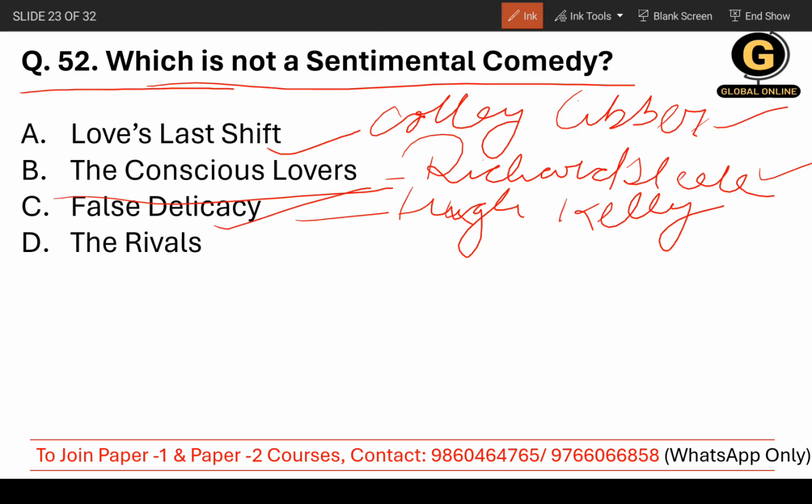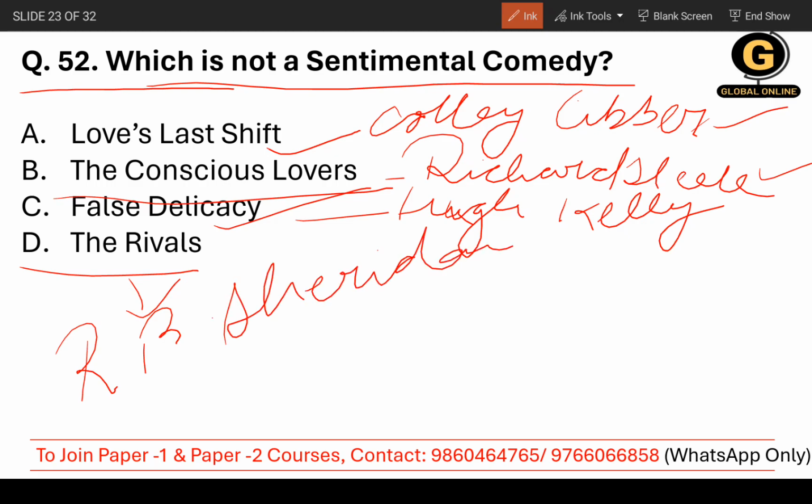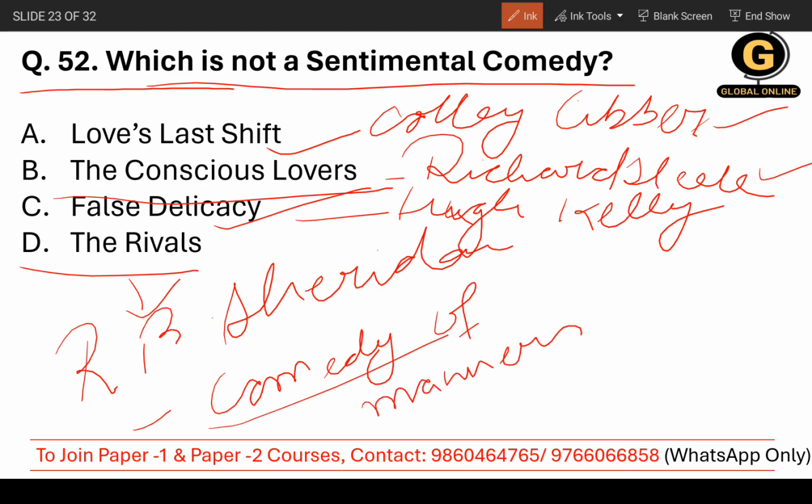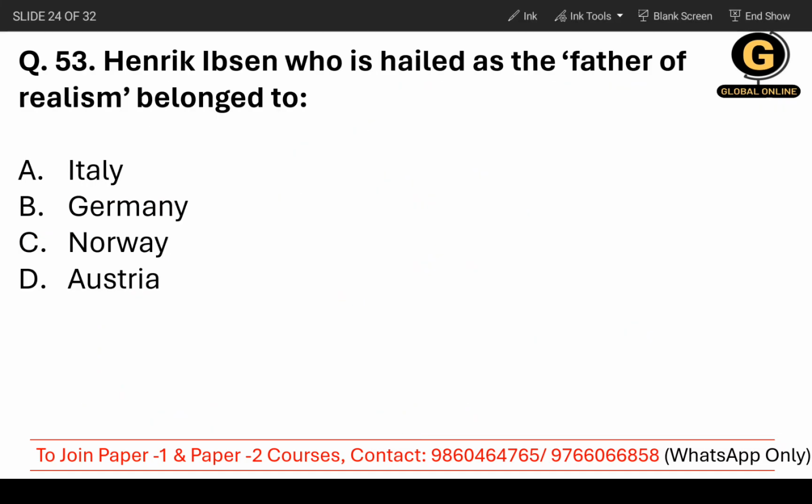But at the end, when we talk about The Rivals, it's a work by Richard B. Sheridan, basically R.B. Sheridan, as we call it with the initials. And it's a comedy of manners, not a sentimental comedy. Okay, never mind. It's a comedy of manners. So the correct answer is The Rivals. Moving on to question number 53.